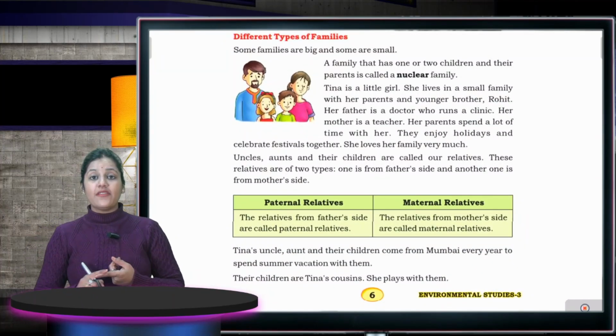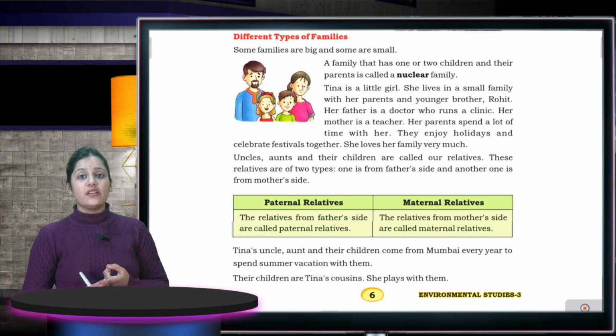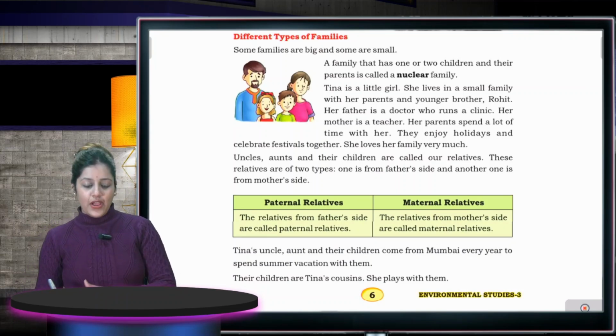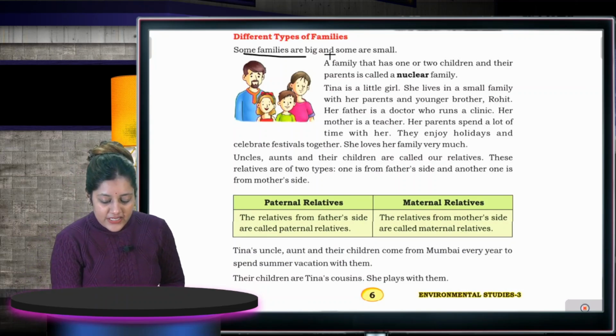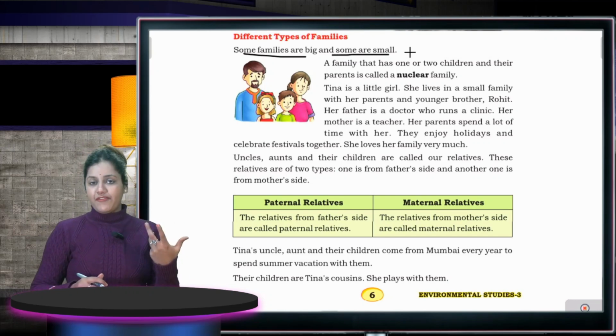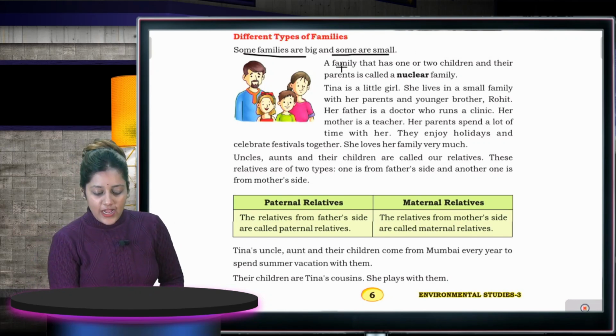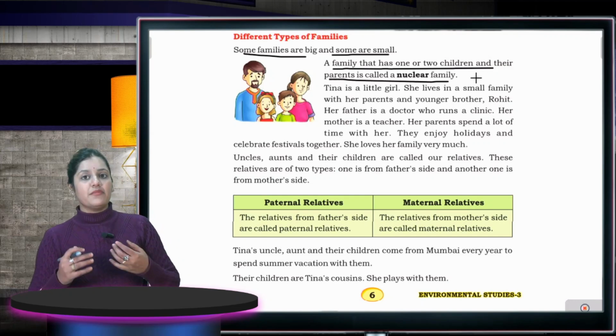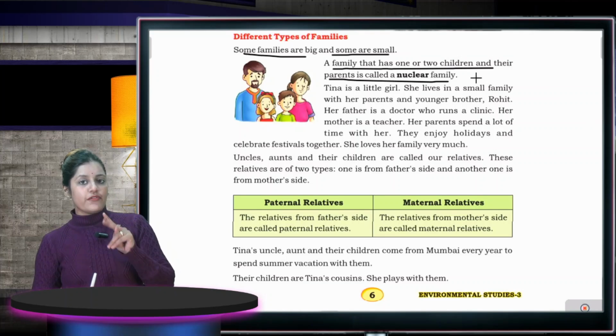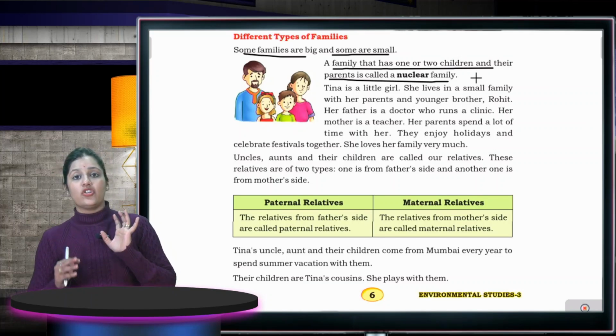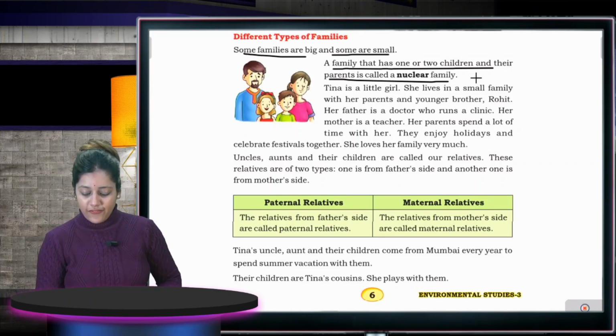Next are the different types of family. First we learned about family, now we are learning about different types of family. So let's start. Some families are big and some are small. A family that has one or two children and their parents is called a nuclear family. It means a family that contains only one or two children and their parents only. So this is known as a nuclear family.